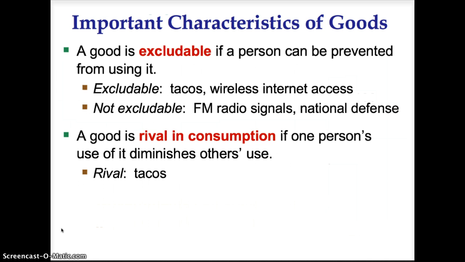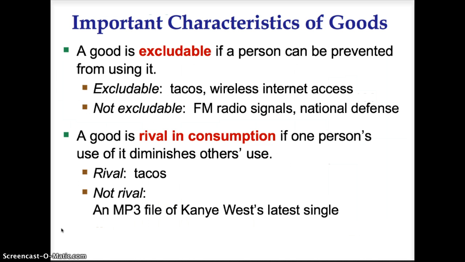The tacos would be rival because if I get to the restaurant before you and order tacos, there is less available for everybody else. A good that is not rival is an MP3 file of a song. If I download an MP3 of Kanye's latest single, it does not diminish your ability to download the song.